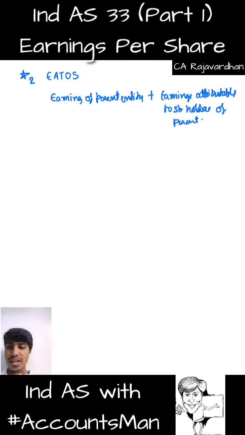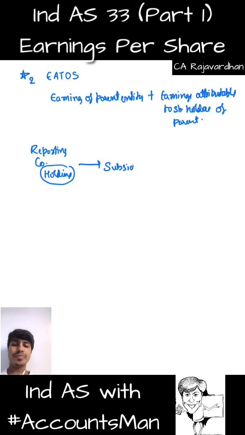Meaning, if there is a reporting company which is a holding company, meaning it has a subsidiary, this subsidiary holding relationship was completely ignored in computation of EPS under accounting standard. Under Ind AS, it is completely different.